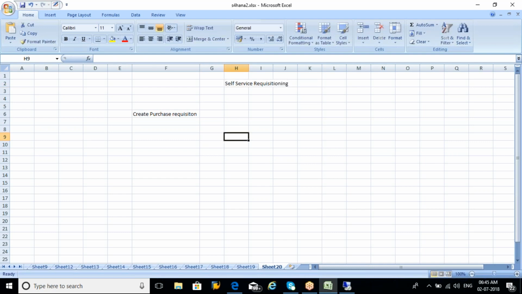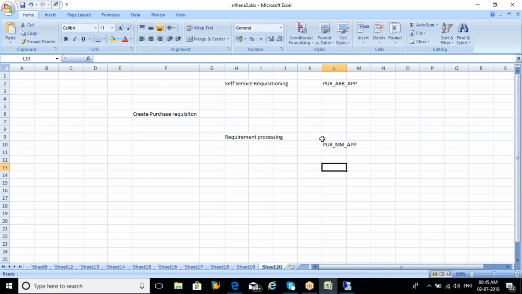Okay, self service requisitioning, and you can also see it from the requirement processing. When I click on this, there is a technical name assigned to each and every app. Say for example, if I go to self services, the technical name will be PUR_ARB_APP. In this case it will be PUR underscore purchase requisitioning, underscore app.